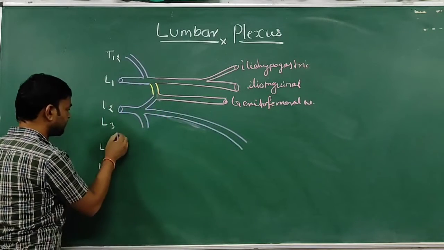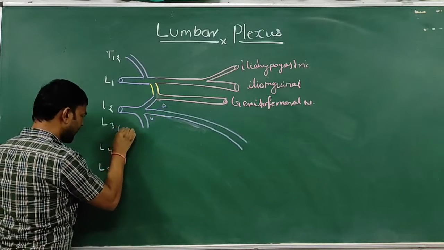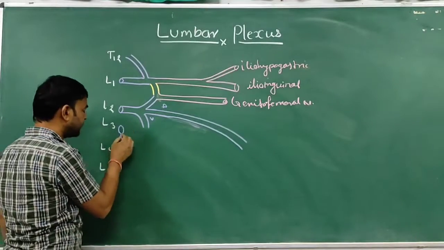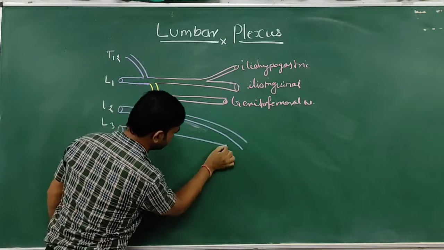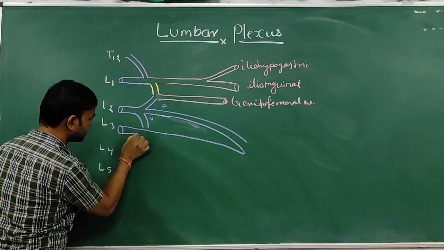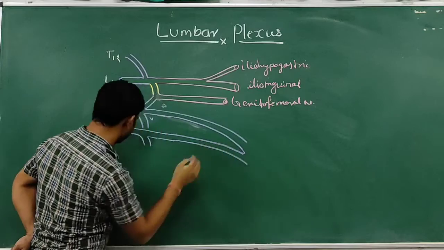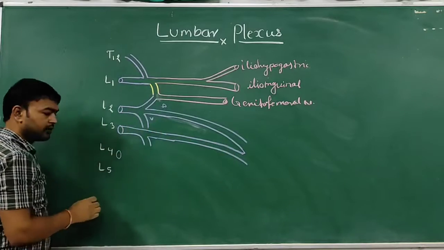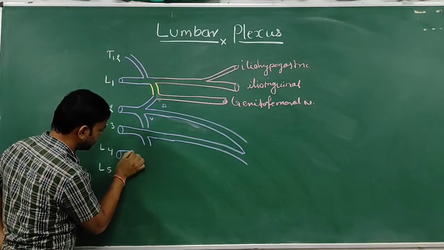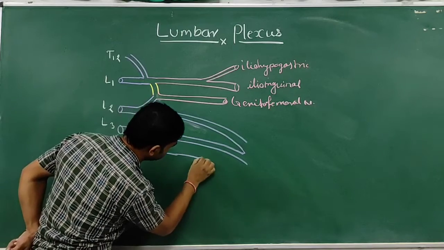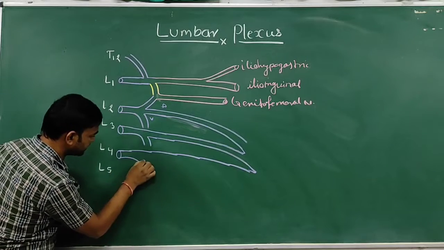Also the ventral rami of L3 gives two divisions, the dorsal division and the ventral division. L4 again has a larger dorsal division and a smaller ventral division, the dorsal division and the ventral division.